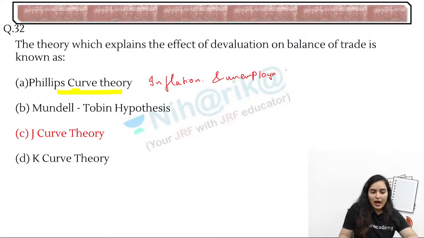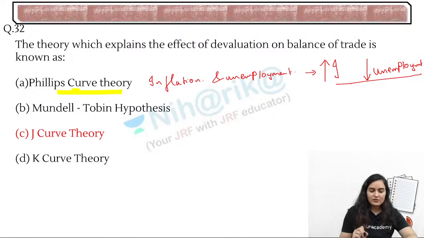Higher will be the inflation, it says, if prices will be more. So people will be getting more and more amount, inflation, so high price. And now if they are getting more and more, they will be paying more and more. So lower will be unemployment. Please write this, and vice versa.